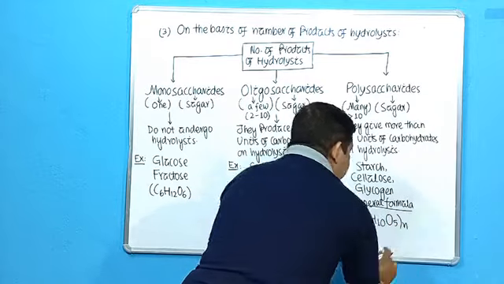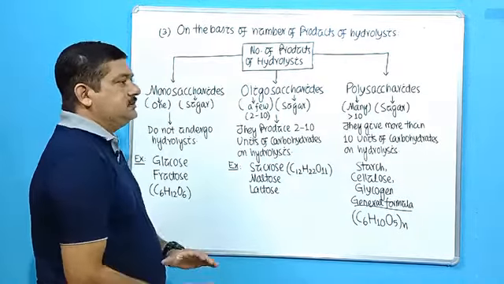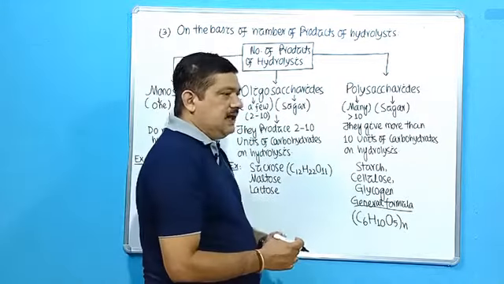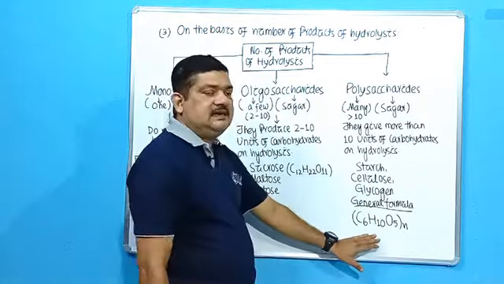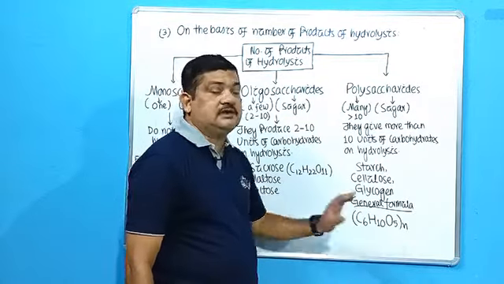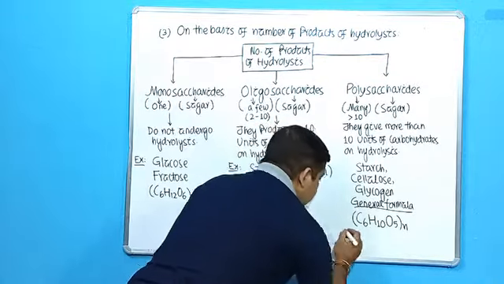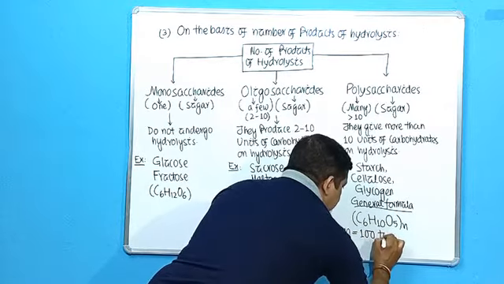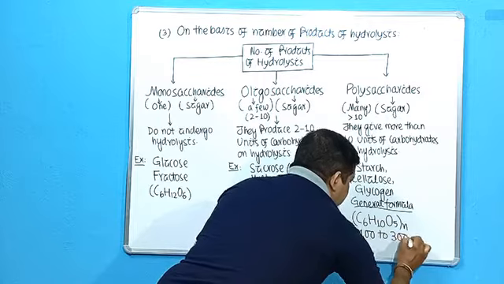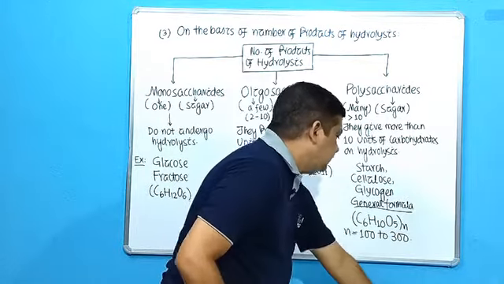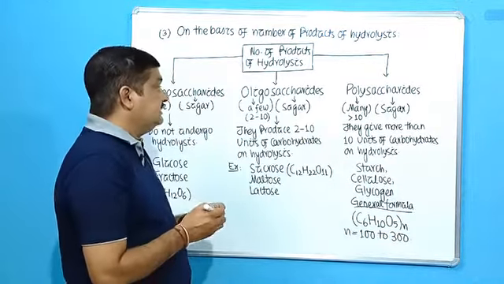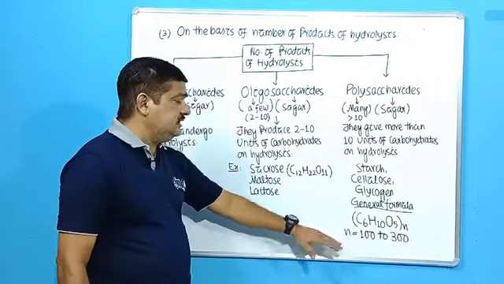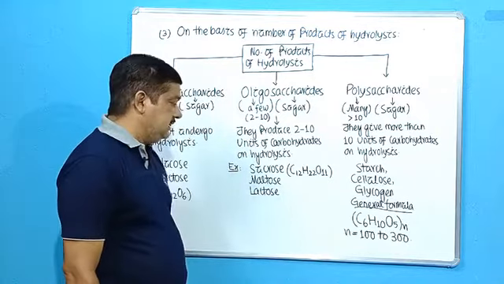The general formula of polysaccharides will be C6H10O5 N. So it's a biopolymer. It is a large or macromolecule. We have already discussed polymers. So it's a macromolecule which contains a large number of small units of carbohydrates, where N varies from 100 to 300. So they are large carbohydrates which contain a large number of small units of carbohydrates.